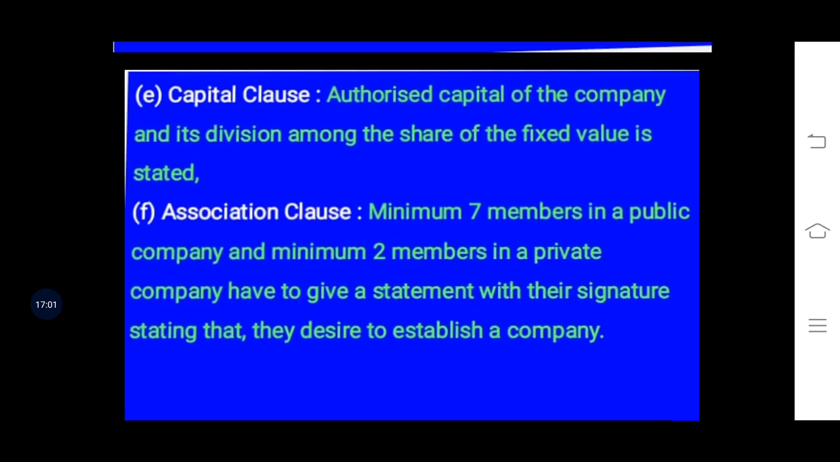So in this way, the issued share capital should be within the limit of authorized share capital, and they cannot issue share capital beyond the limit of authorized share capital. So in the capital clause, they will have to mention their authorized share capital and a particular fixed value, or you can say face value, of each share is to be mentioned in the capital clause.